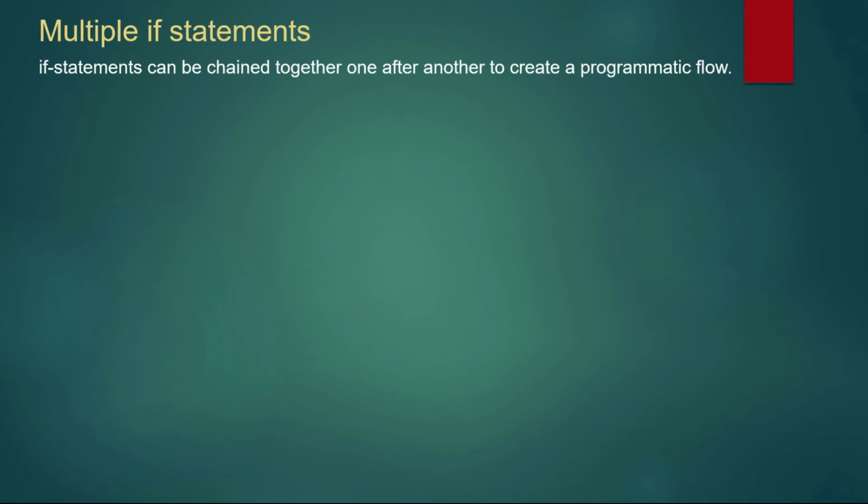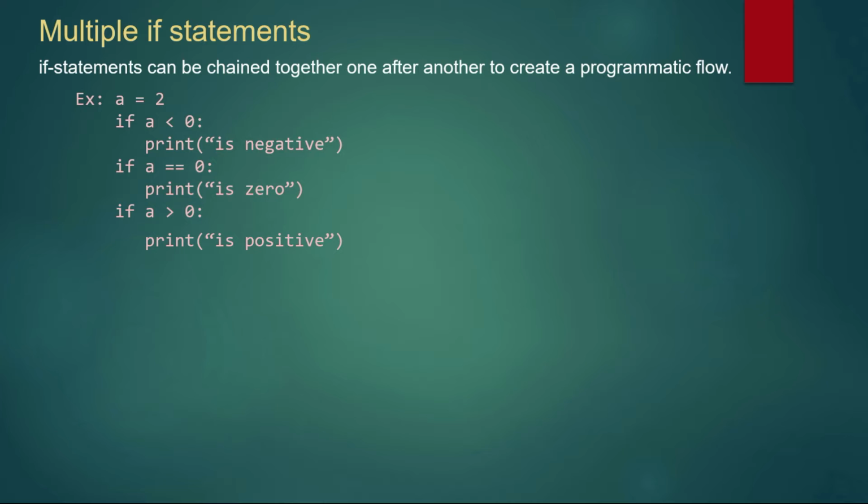Next, we have multiple if statements or nested if statements. What is a nested if statement? If statements can be chained together one after another to create a multiple flow. In a flow, we use if statements, then it is called nested if statements. For example, if a is equal to 2, we take the value of a as 2.